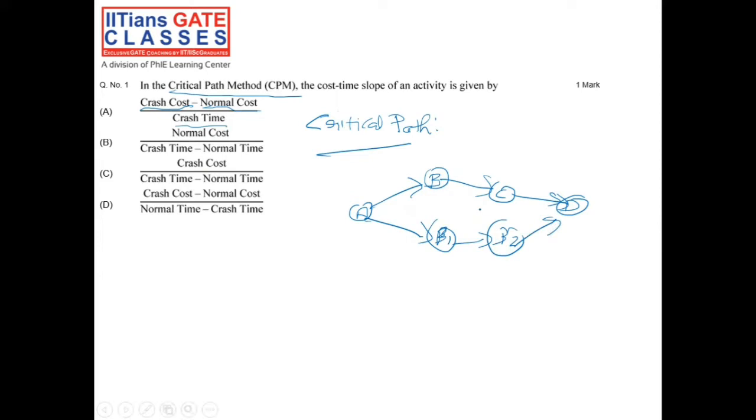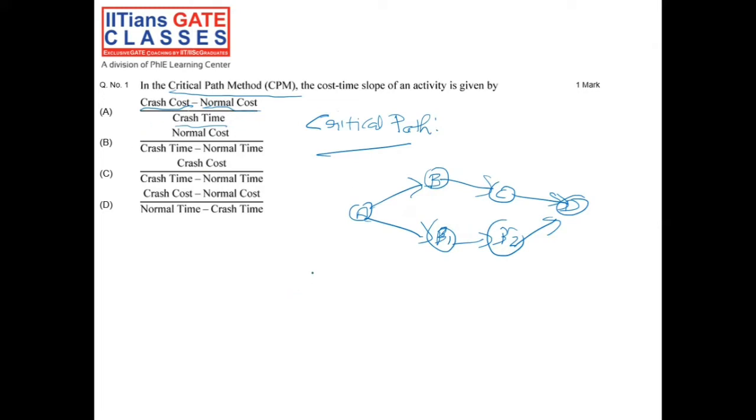So the time taken along the critical path is termed as the expected project completion time, and the activities along the critical path are termed as the critical activities. So whatever the path is taking the maximum time would be called as the critical path. Now, what is this crash cost?